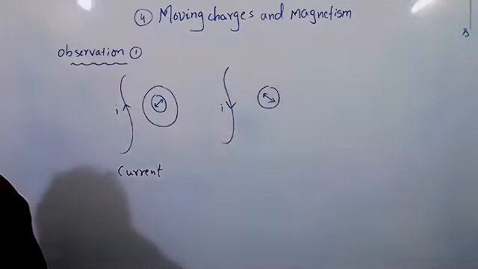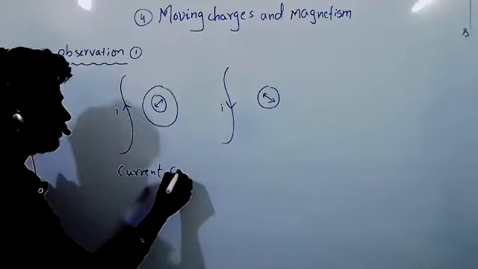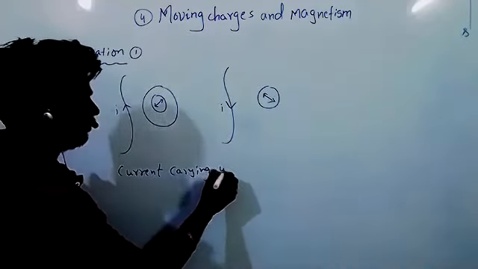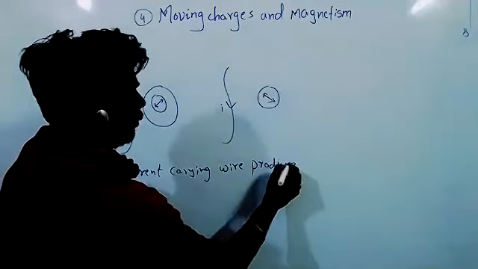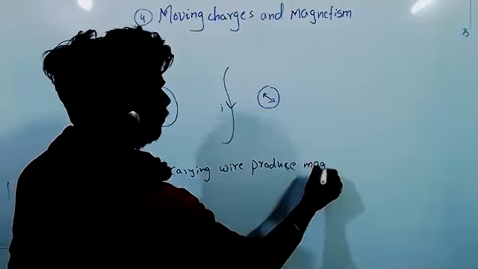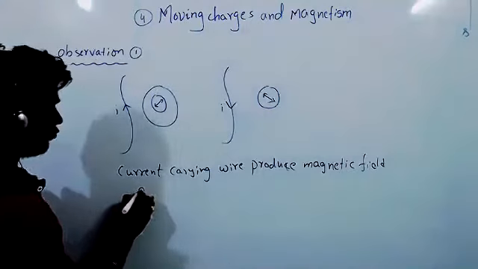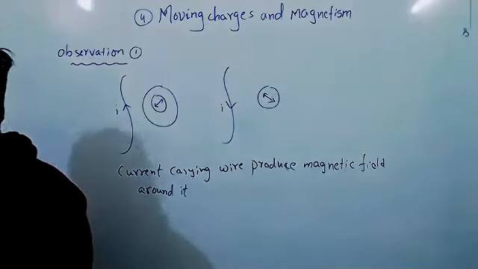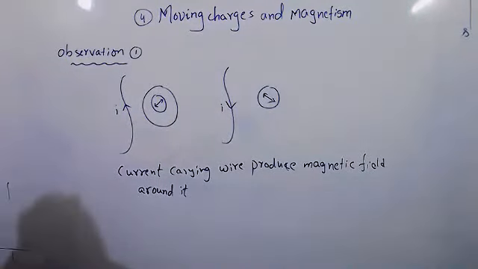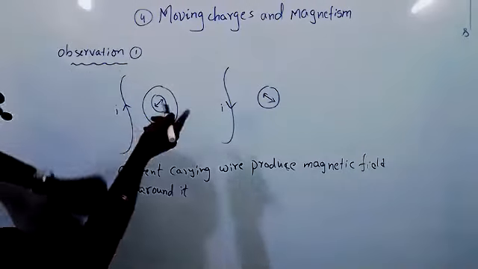Yes. Okay, let's see. So write that a current carrying wire produces a magnetic field around it. Every current carrying wire or conductor produces a magnetic field around it. It is my first observation, and due to that, I found this.